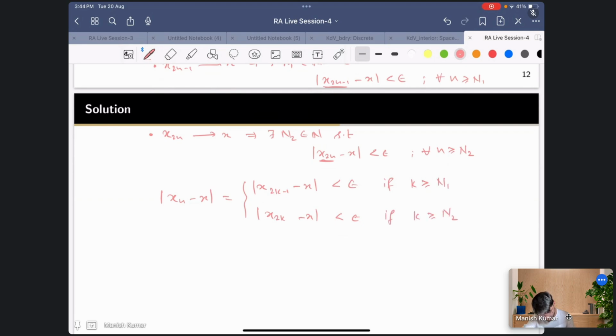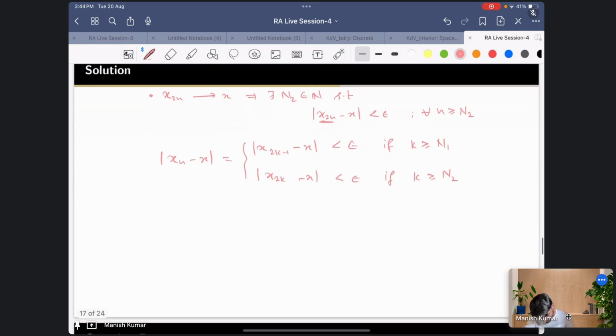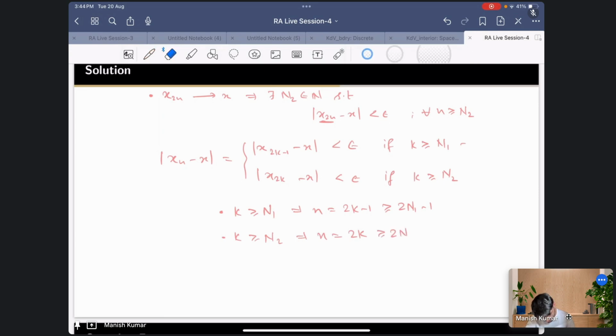So let me write it here. k greater than or equal to n1 means that n, which is equal to 2k minus 1, is greater than or equal to 2n1 minus 1. k greater than or equal to n2 means n equals 2k. So these are two cases. This is case 1 and this is case 2. In this case n is greater than or equal to 2n2.